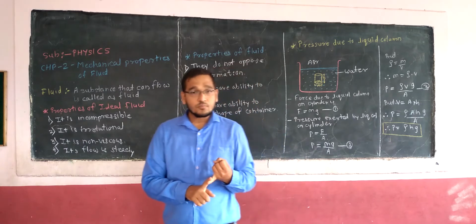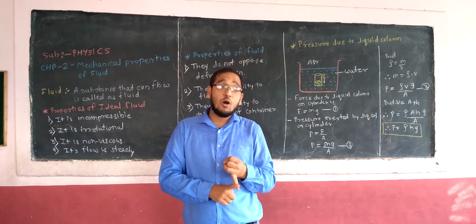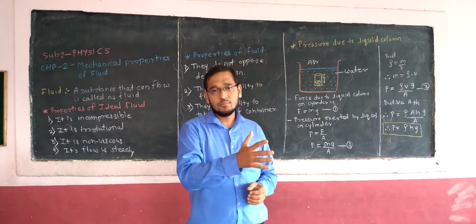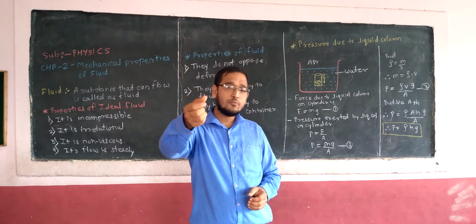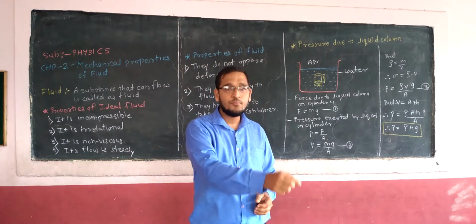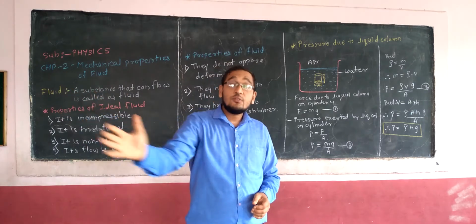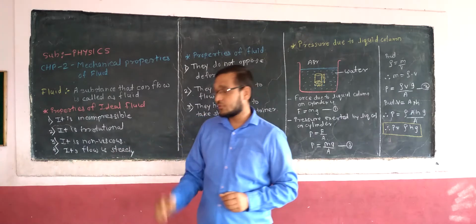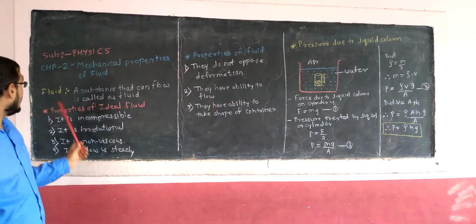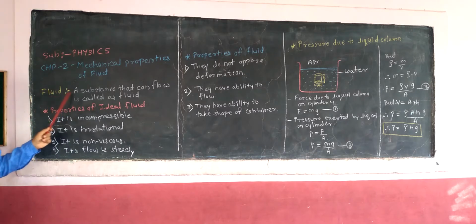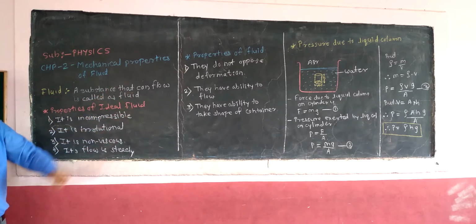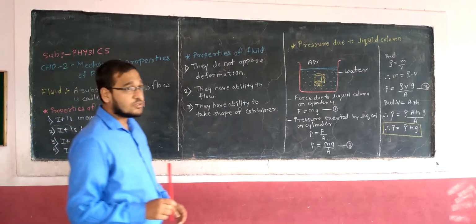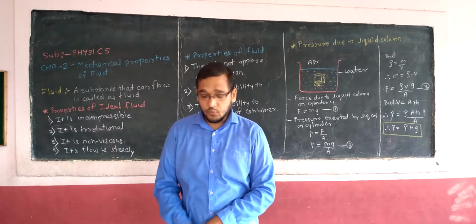So it can be a liquid or it can be a gas too, because a liquid also flows. If you pour water from the mug, that water will flow. In the same way, air also flows. So the substance which flows is called a fluid. We have defined a fluid: a substance that can flow is called a fluid. So it can be anything.